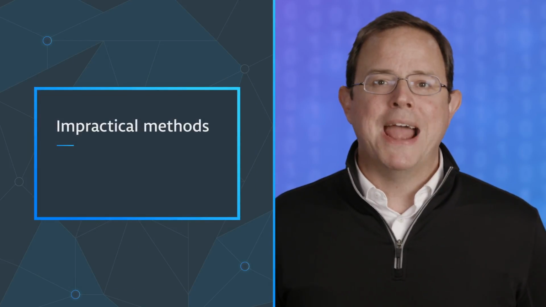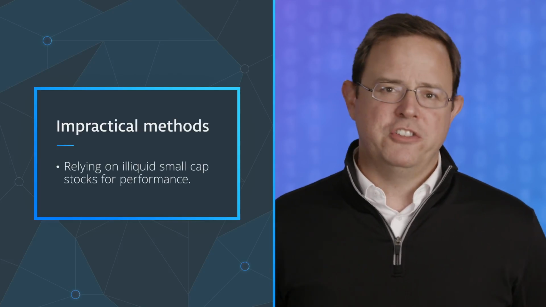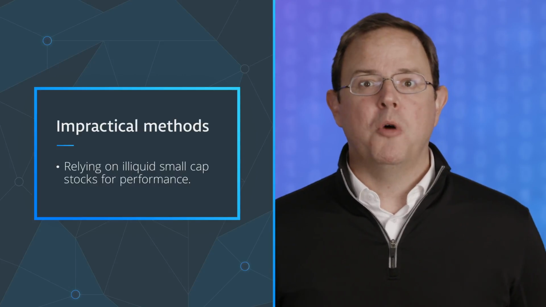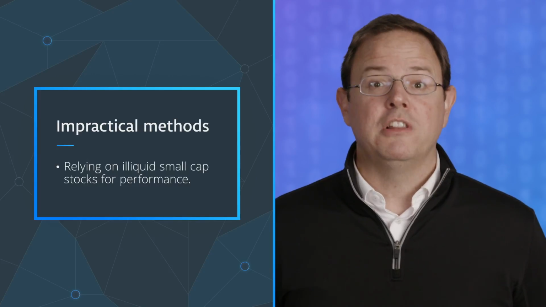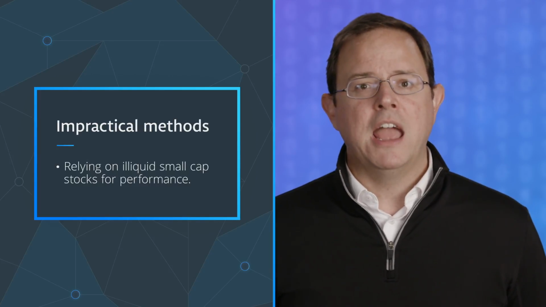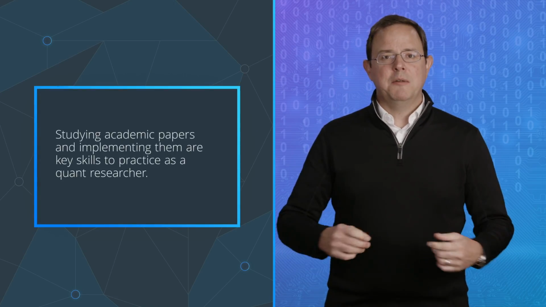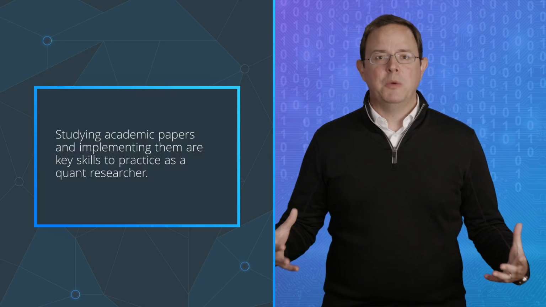Some examples of impractical methods may include choosing a large universe of, say, 8,000 stocks, in which most of the factor returns are derived from a subset of the small and microcap stocks. Remember that small and microcap stocks are less liquid, and factors that rely on illiquid stocks may be difficult to implement in practice.